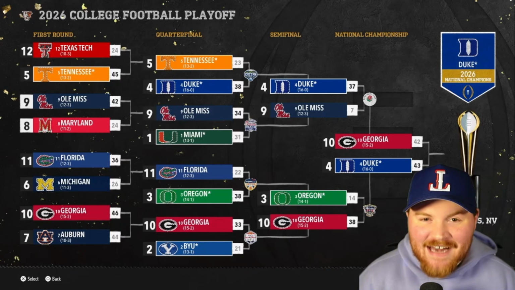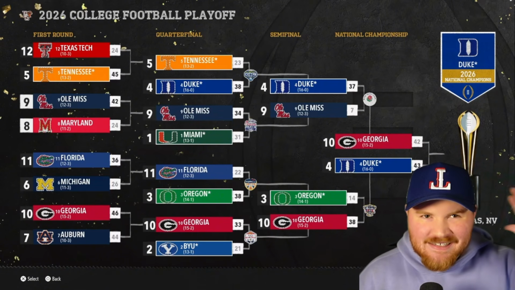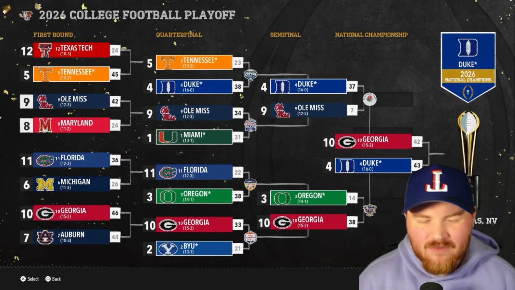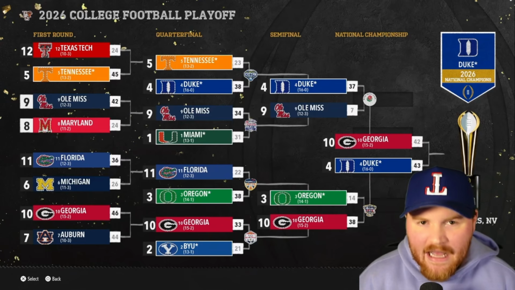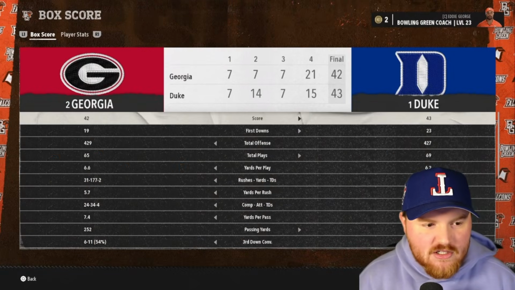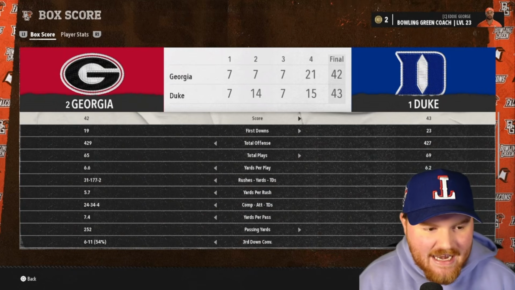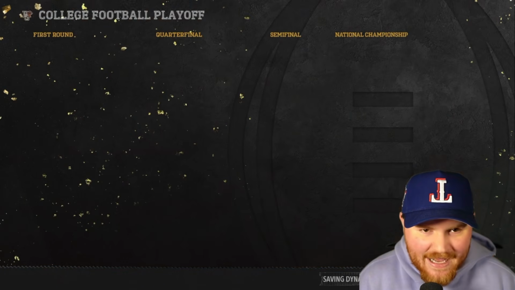And it's Duke with the national championship. For all the success that we've seen Duke have over the past couple months, really, with these newer updates, really in the last update that happened kind of at the beginning of January, Duke has not won a national championship that we've seen. 43-42 is the final score there. They had to hold off Georgia at the end, but they get the win 43-42. They win the national championship.